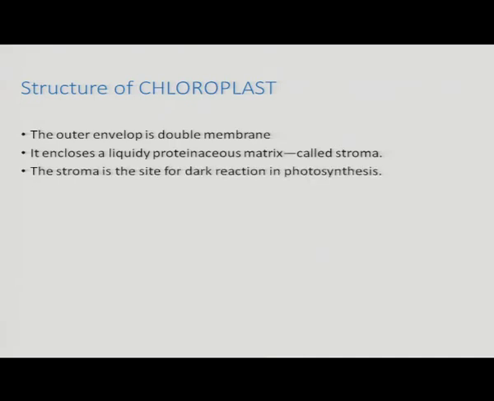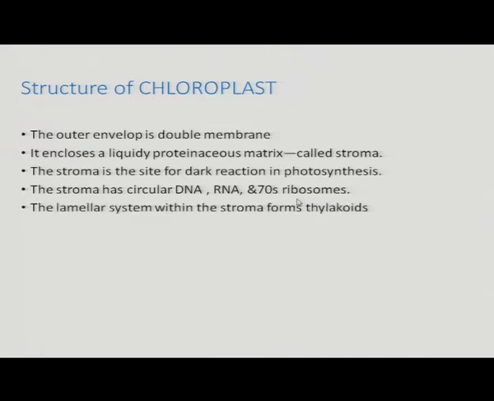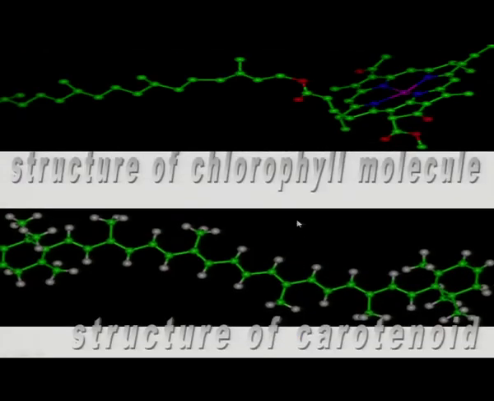We have already discussed the double membrane structure of the chloroplast. Here is the stroma, which is the site of our dark reaction. In the stroma, circular DNA, RNA and 70S ribosomes are present. The lamellar system with the stroma forms thylakoids. This is the structure of a chlorophyll molecule, where photosynthesis takes place.